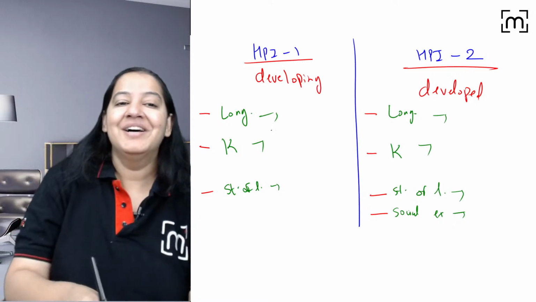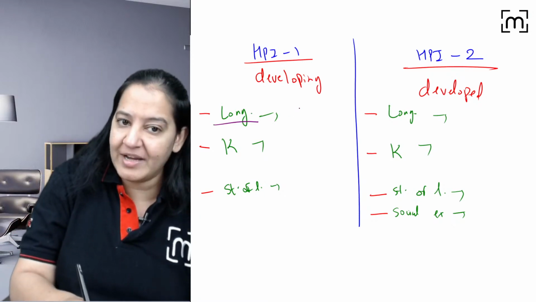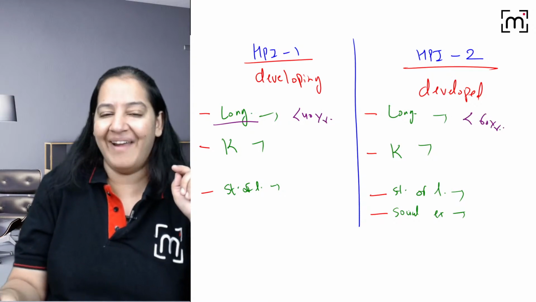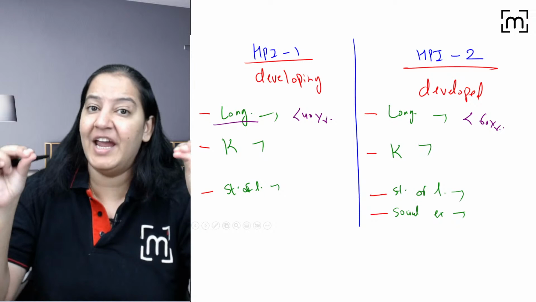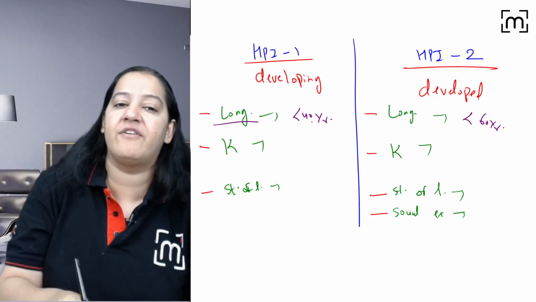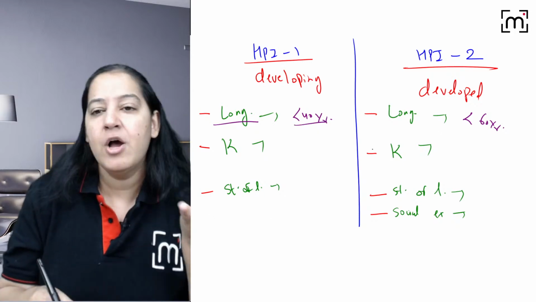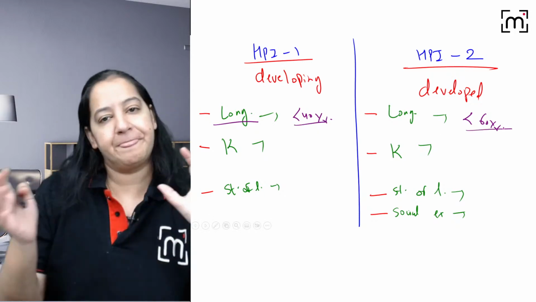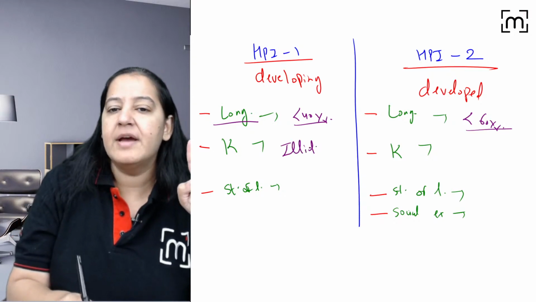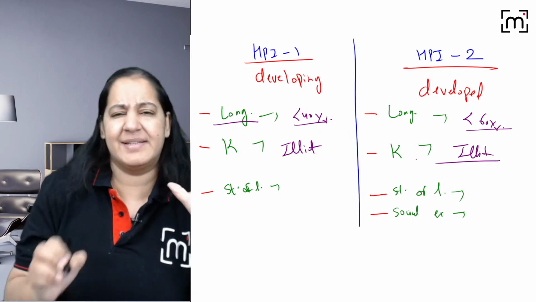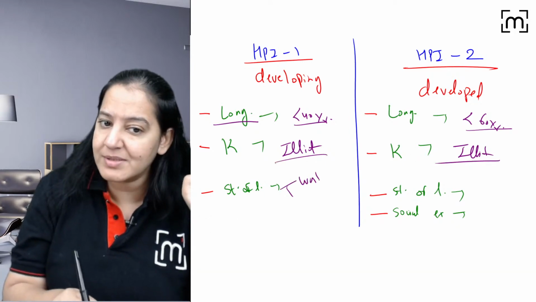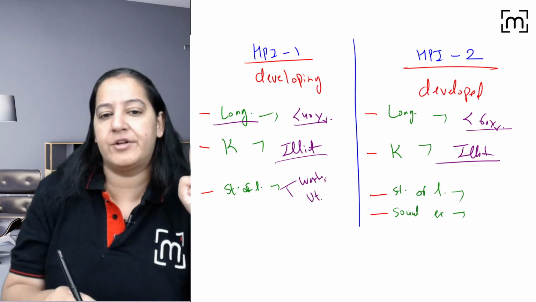Try it out. For longevity, we see premature death before the age of 40 years in one, and before the age of 60 years in the other. What is the probability in your country that a newborn will not survive up to the age of 40, or up to the age of 60? That is considered. Knowledge is the percentage of illiterate people in your country, and that is the same in both.